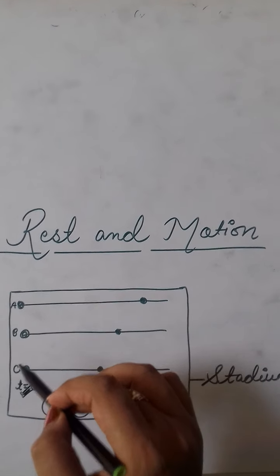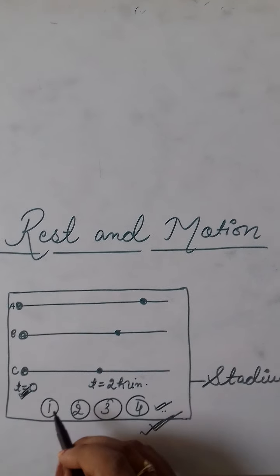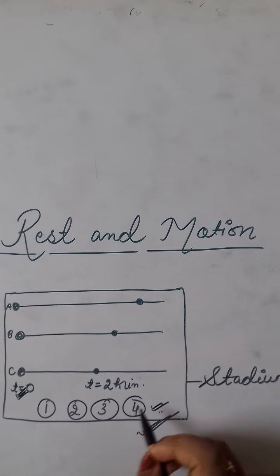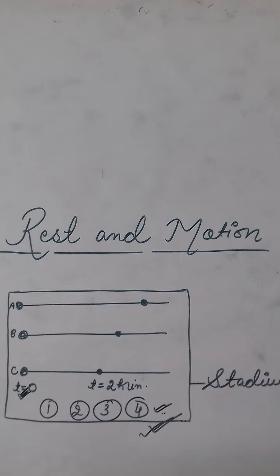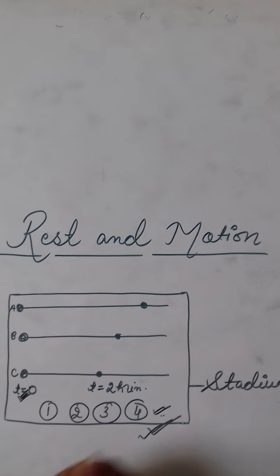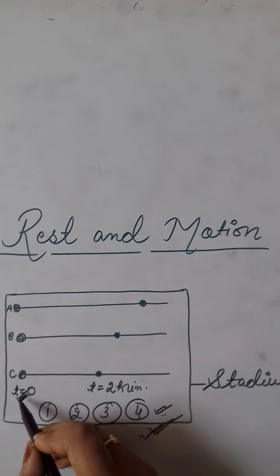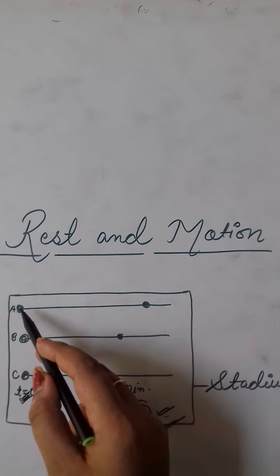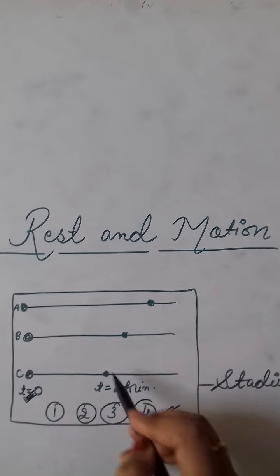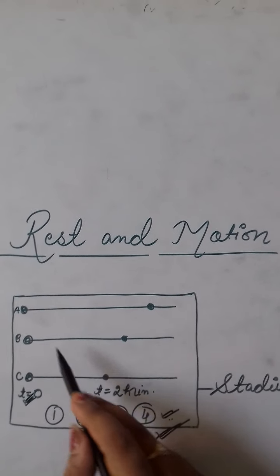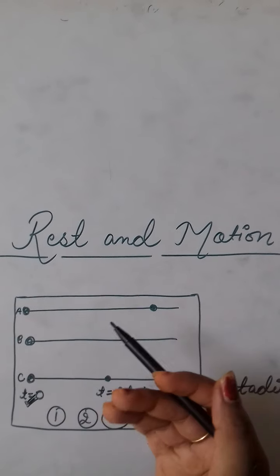Positions A, B and C are for the runners. And positions first, second, third and fourth are the positions for the persons who will observe the race, or for the viewers. When time is equal to 0, all the three persons are at their respective positions. Now after 2 minutes, they have changed their position, as now the race has started.